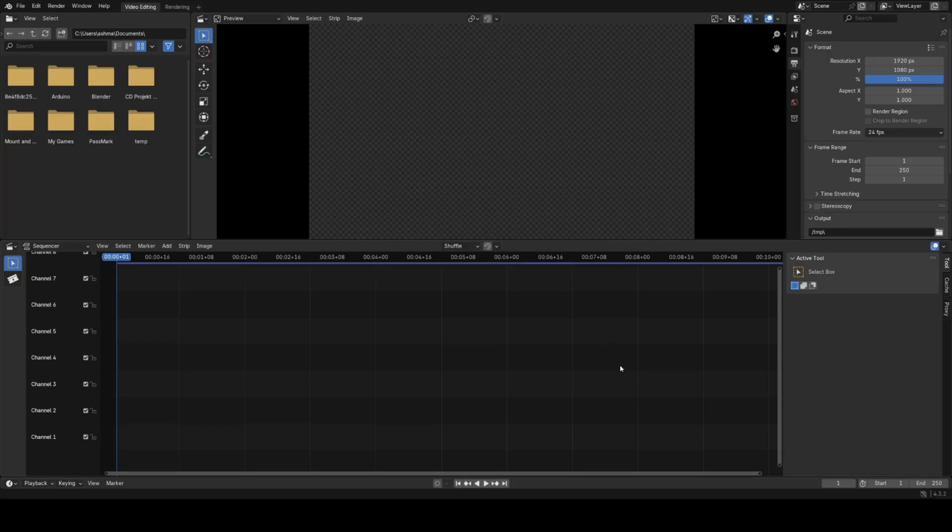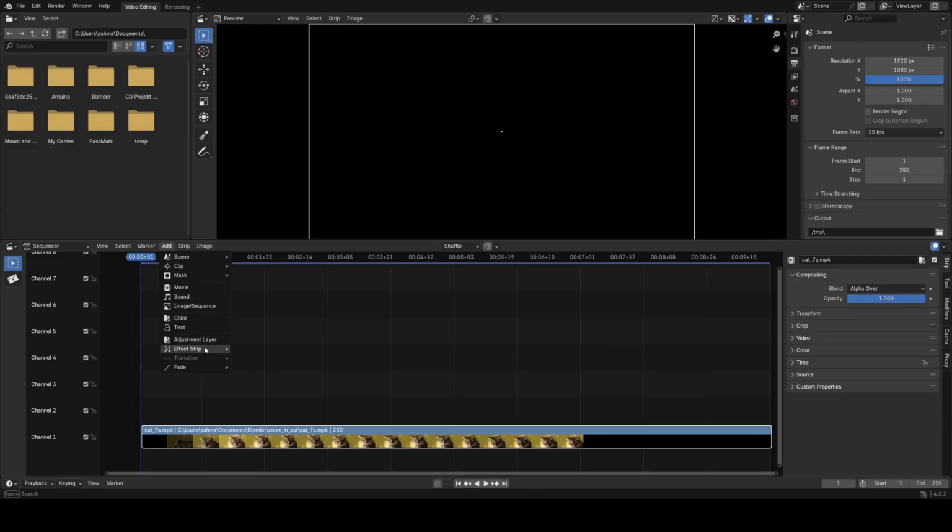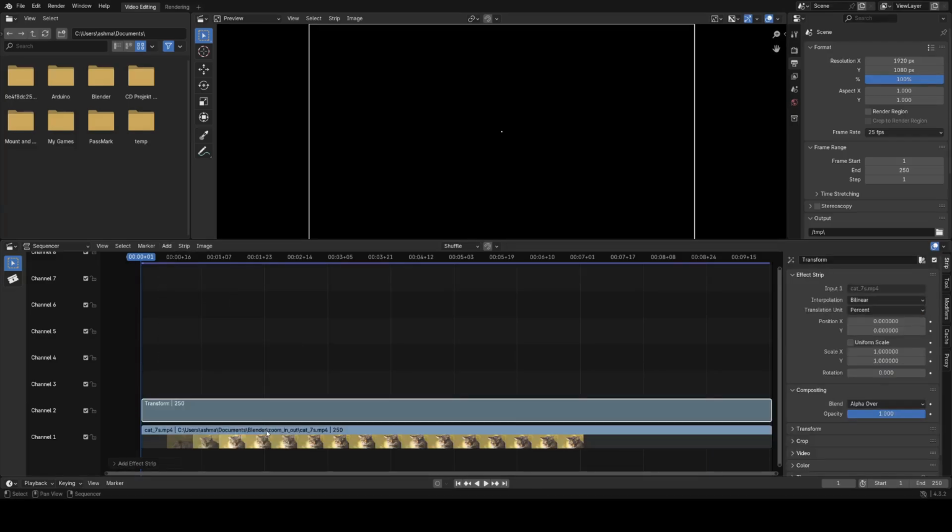Note that this particular video does not have a sound and thus only contains a single track. Go to Add Effect Strip, Transform. Select Uniform Scale so that height to width ratio of the video remains the same.